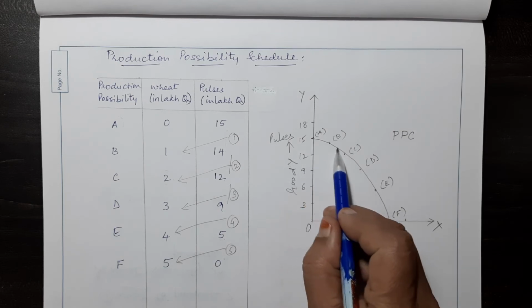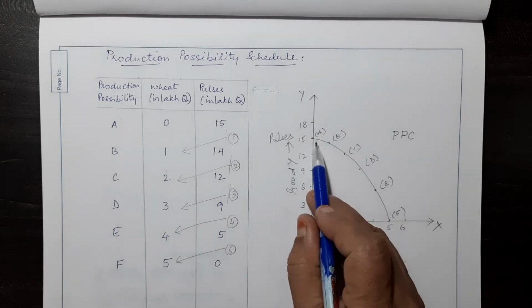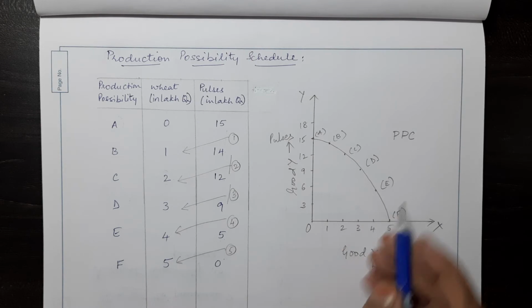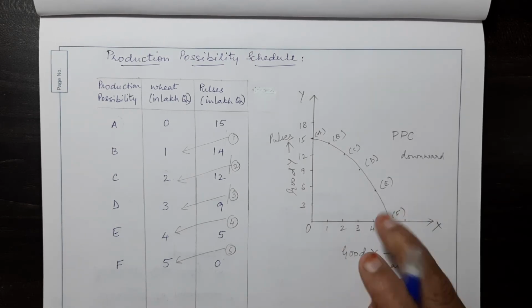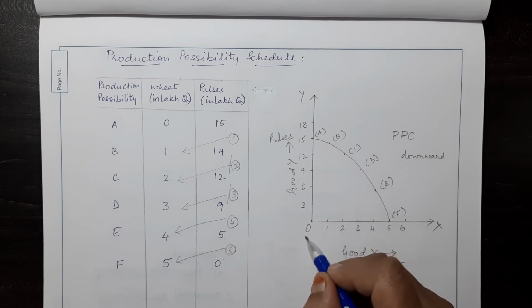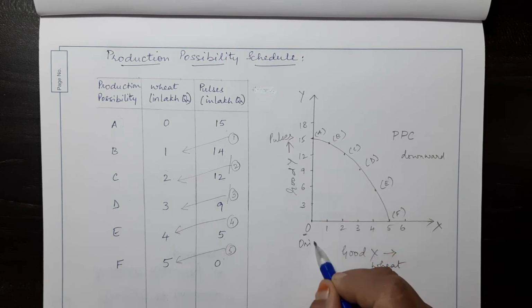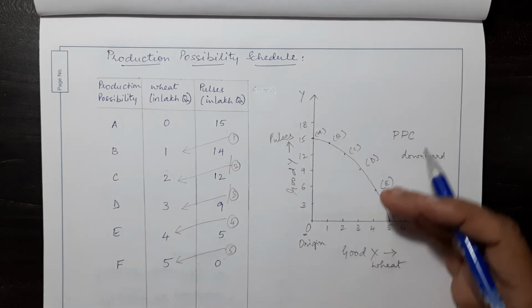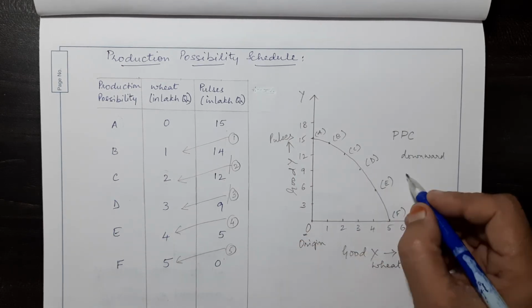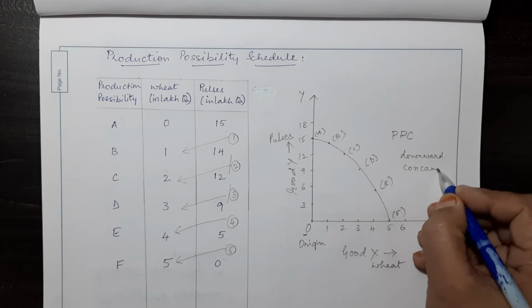And the last point is here. So this curve is actually downward sloping. And to the origin, this is the origin, no? O is the origin. So to the origin, this curve is concave in shape.